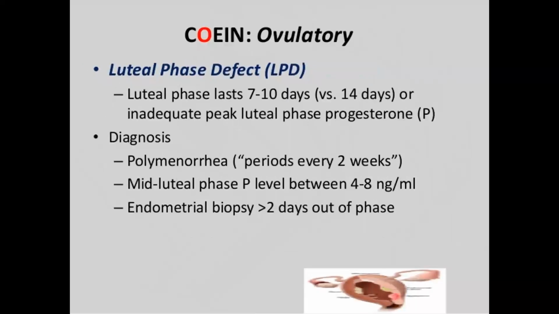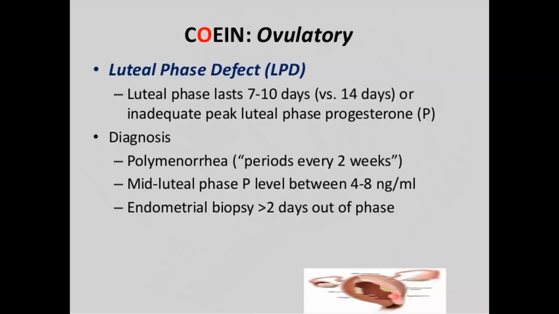So this is luteal phase defect, LPD. Usually the luteal phase, or secretory phase, has to last for 14 days under the influence of progesterone. But here, though the ovulation has occurred, it lasts for only 7 to 10 days, and there will be inadequate peak luteal phase progesterone. That is, if you estimate the serum progesterone levels, it will be less than normal, around 4 to 8 nanograms per ml.